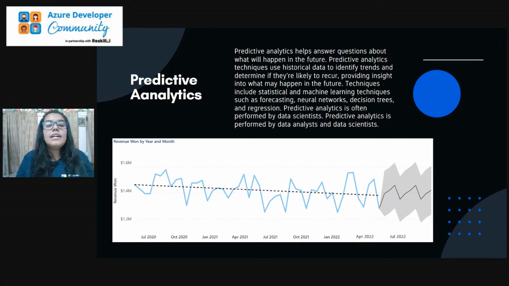It provides insight so that we can work over it, improve our stats, and get better results. It is mostly used by data scientists and data analysts, because the whole result of the organization's data depends on predictive analytics.